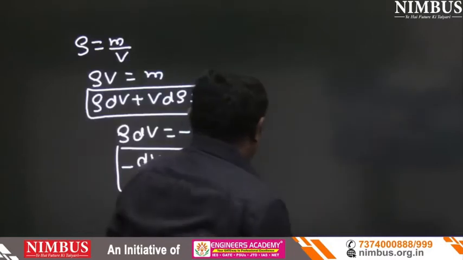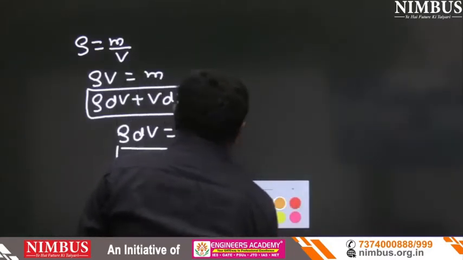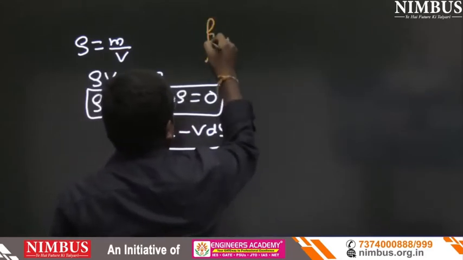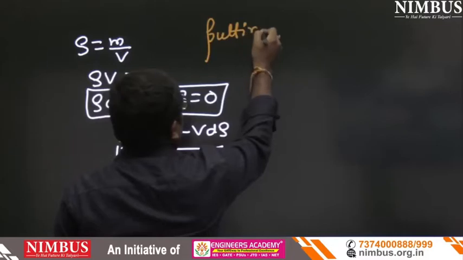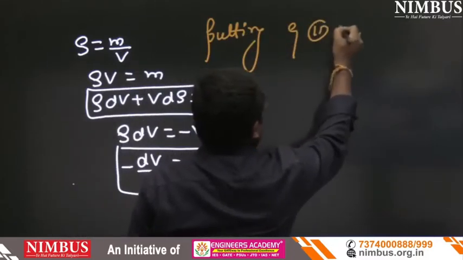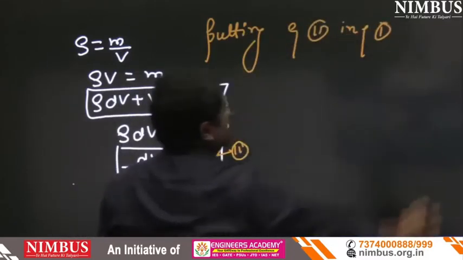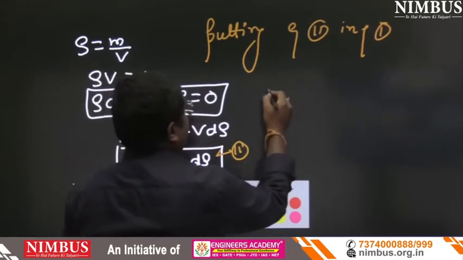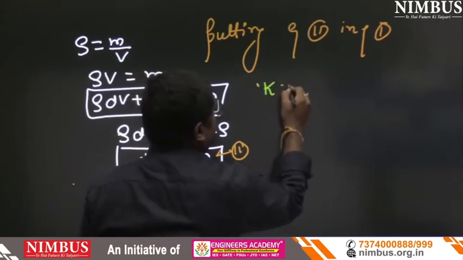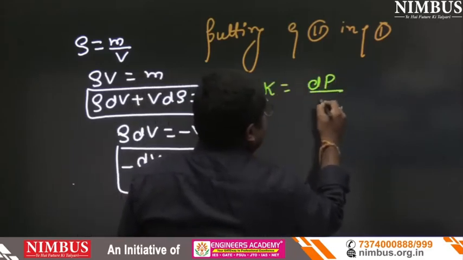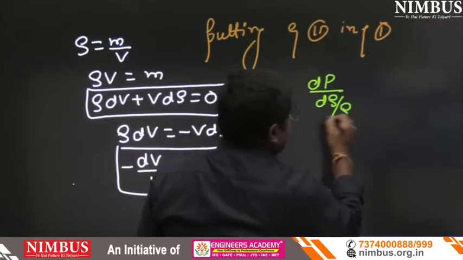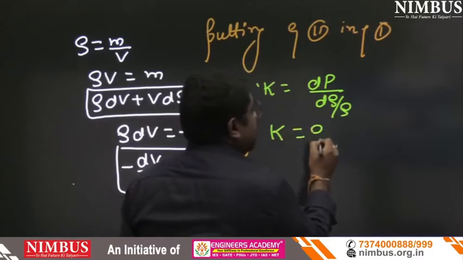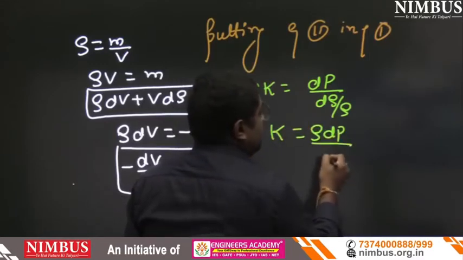Putting this, equation number 2, into equation number 1, what will be the result? K equals dP upon dρ by ρ. So K equals ρ dP upon dρ.